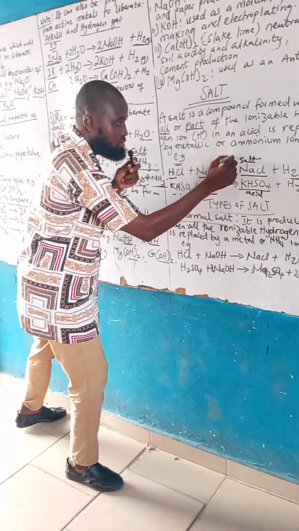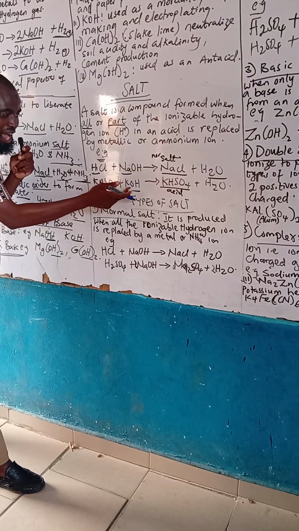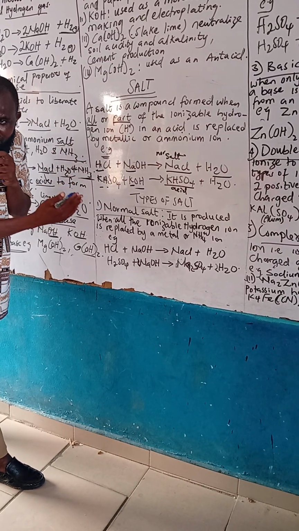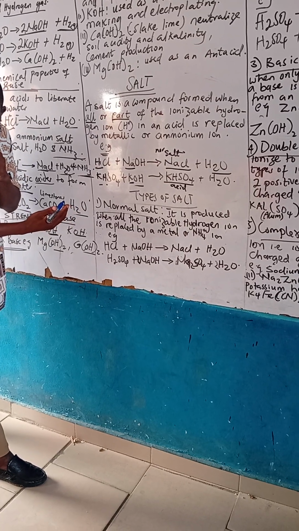When you replace all the hydrogen completely, it's called a normal salt. But when the metal replaces part of the hydrogen, it's called an acidic salt. Are you following me? Is it making sense or is it not making sense at all?